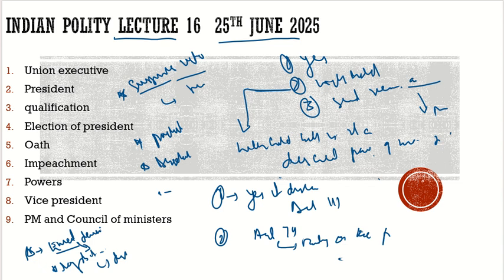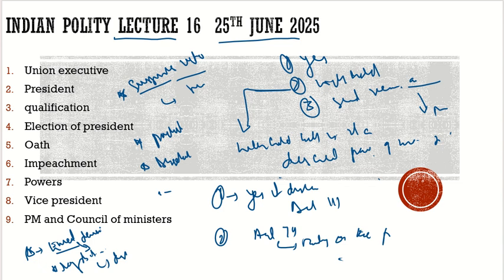When we go to the parliament, we will discuss the bills there, we will discuss the powers of the president, so it will remain in continuity. It is better for you to understand the concept rather than rote learning it. If you try to memorize all these things, you may forget eventually. But if you understand the concept, it will always remain with you, and you can answer any question with respect to it. So with this, the office of the president is very much over.